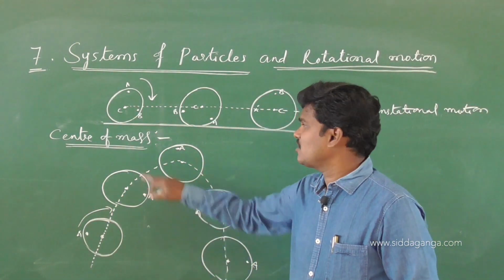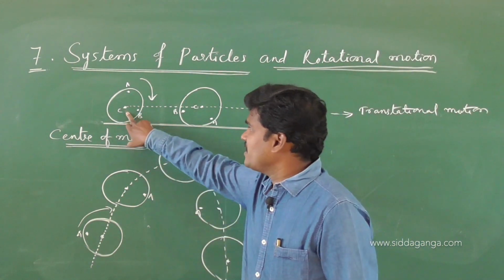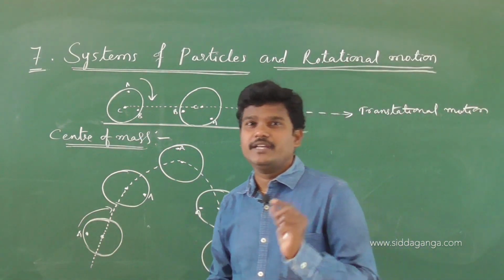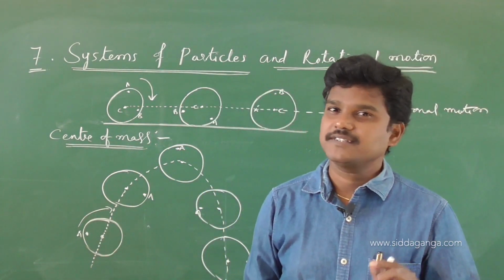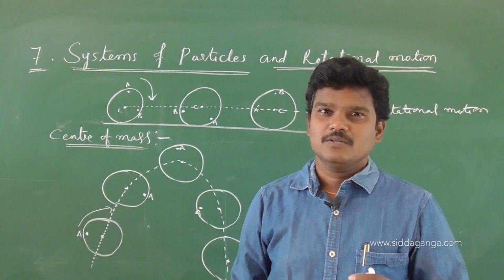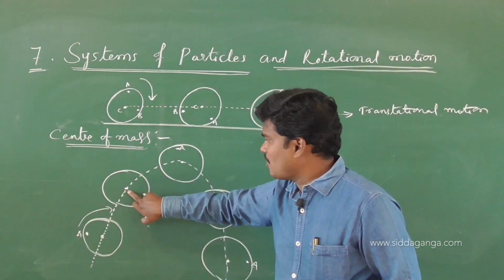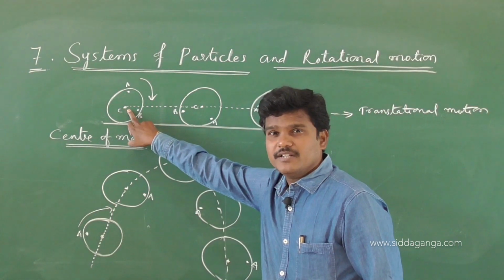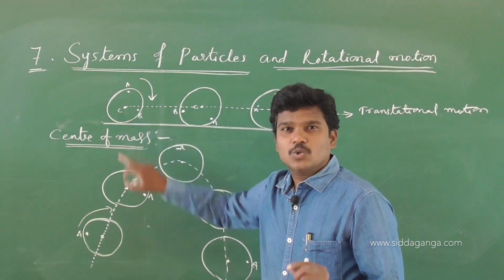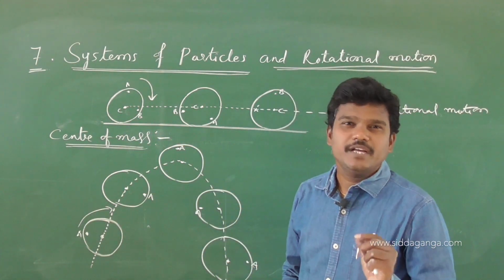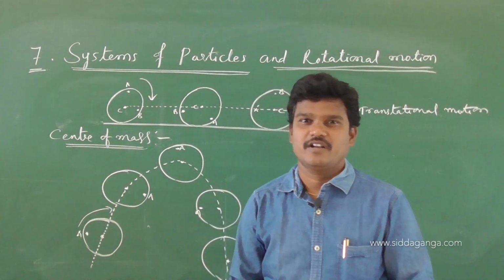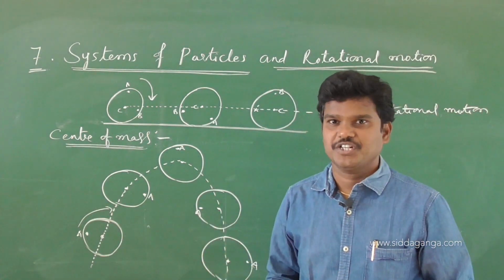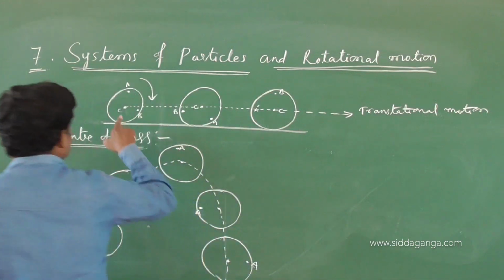What is center of mass? Center of mass is nothing but the point at which the total mass of the body is supposed to be concentrated, and that center of mass follows some translatory motion.